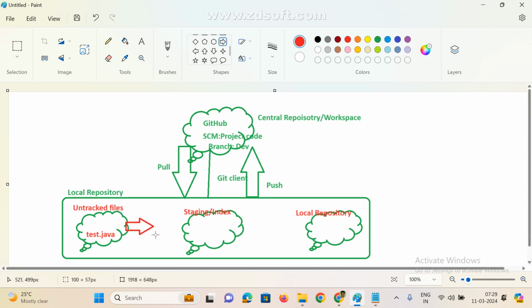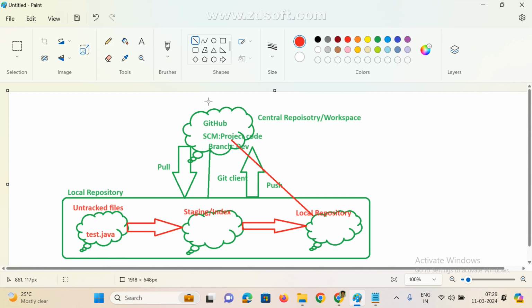This is the untracked file. Untracked file means right now we don't have any tracking for this file. This is the index area, and this is the local repository. From the local repository, if you use the push command, files move from here to here, and directly go to your central repository. This is the flow. We use one command to move the file from the staging area to the local repository, and then local to central repository.